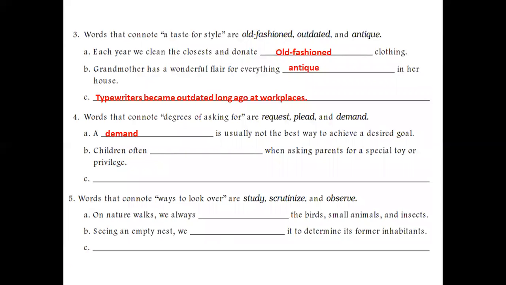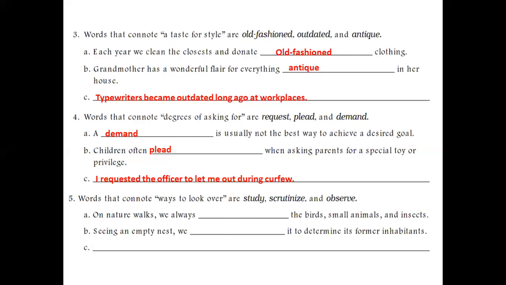B: Children often dash when asking parents for a special toy. So what do they do? They often plead, they cry, they emotionally blackmail their parents. Okay, they make faces or expressions that look like they are begging for it. So it is plead. Next word is request. I used it in a sentence: I requested the officer to let me out during curfew. So I asked for permission.